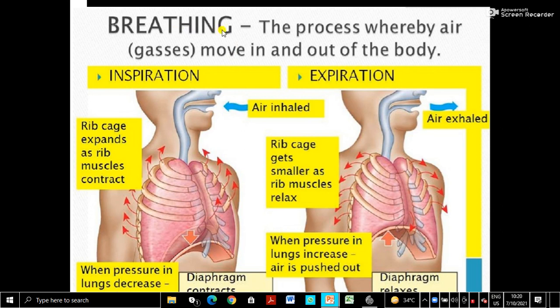In the last videos I told you, breathing is the process whereby air moves in and out of the body, and this is also called external respiration, because it is not taking place inside the cell, it is taking place outside the cell. Only respiratory structures, meaning respiratory organs, are involved in this. So breathing is a physical process, because no chemical change occurs.